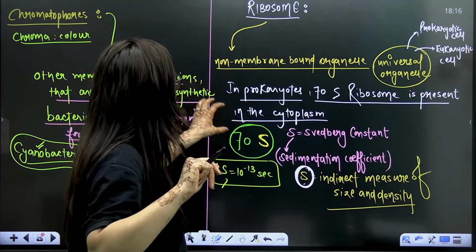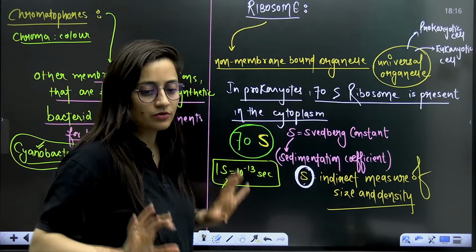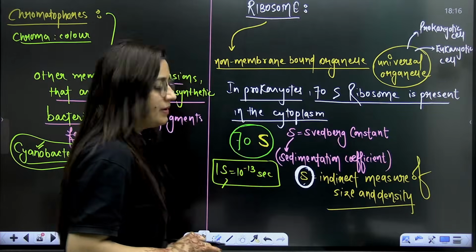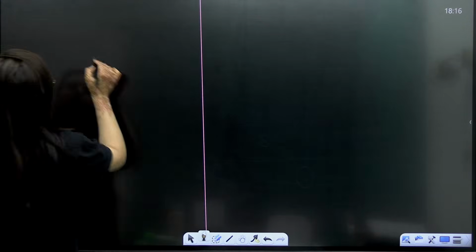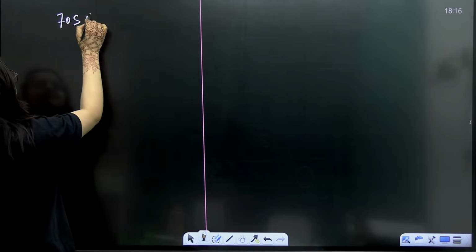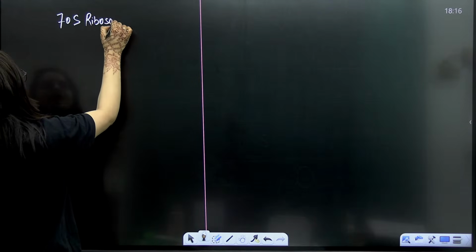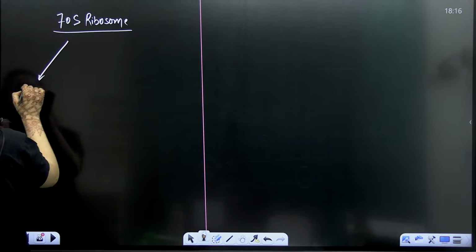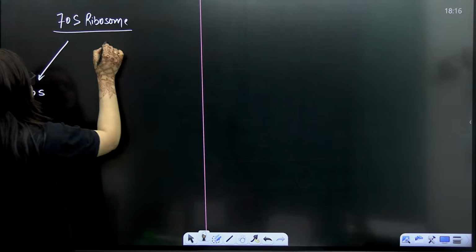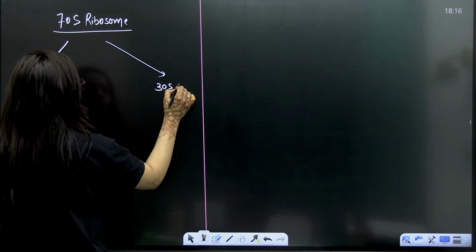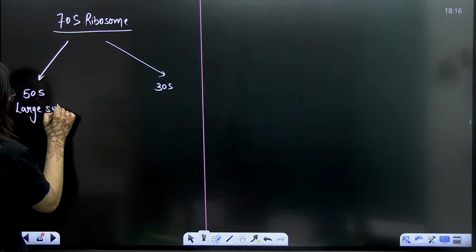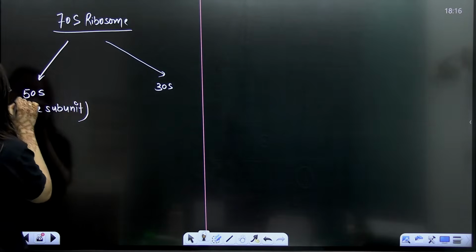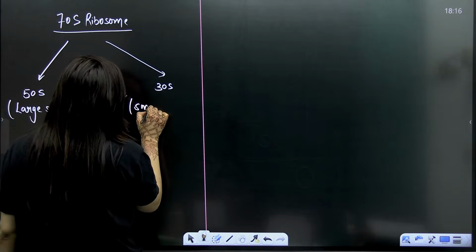So the Svedberg value is indirectly telling us about the size and density. That's what you have to remember. When you are talking about the prokaryotes, you have the 70S ribosome here, my dear students, and that 70S ribosome has two subunits. It has the 50S as the large subunit, and now you know the meaning of S here. And here it is the smaller subunit.